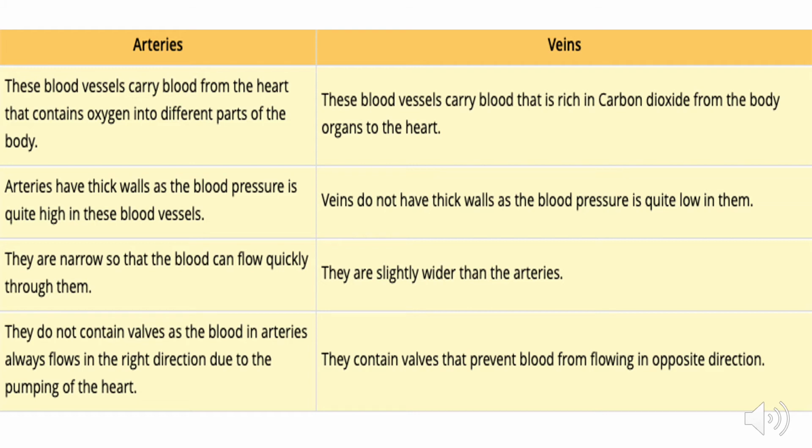Arteries have thick walls as the blood pressure is quite high in these blood vessels. But veins do not have thick walls as the blood pressure is quite low in them. Third point, they are narrow so that the blood can flow quickly through them. But veins are slightly wider than the arteries.